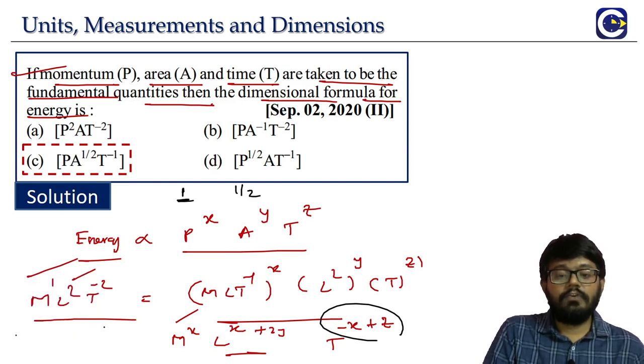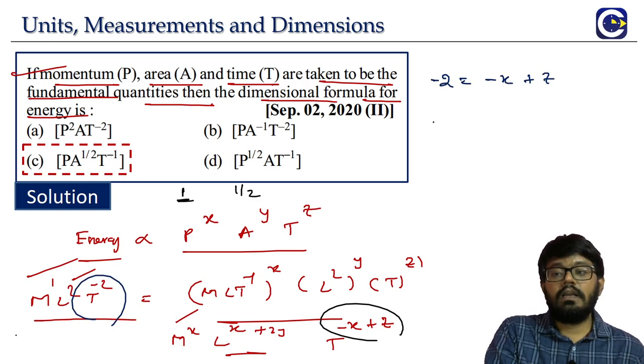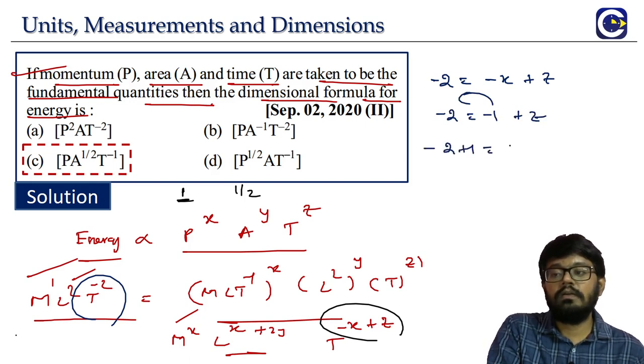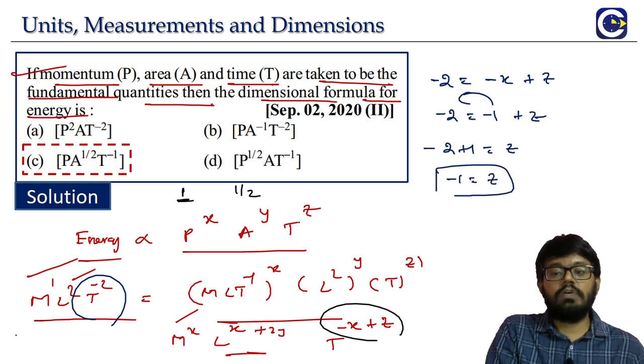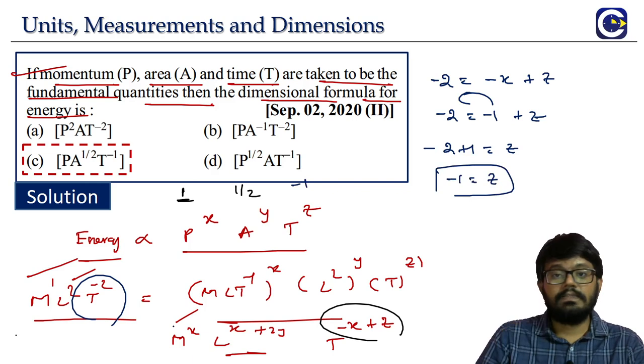Okay. So if you try to compare the power of t, left hand side is what? Minus 2. Right hand side is what? Minus x plus z. Already x value is 1. So minus 2 is equal to minus 1 plus z. Minus 1 when we bring it to the left will become plus 1. So z is what? The power of t is minus 1. You can check it. Okay. So again this is the question based on the same dimensional approach.